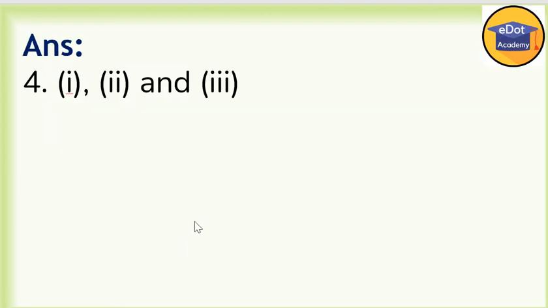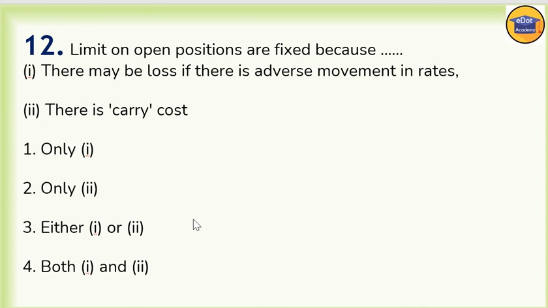Now the next, 12th question. Limits on open position are fixed because there may be a loss if there is adverse movement in rates. Yes, that's why the limit on open position is fixed. Second, there is carry cost. Yes, if you carry forward this position, then there will be carry cost. So both are correct here. Option fourth, meaning both 1 and 2 are correct.